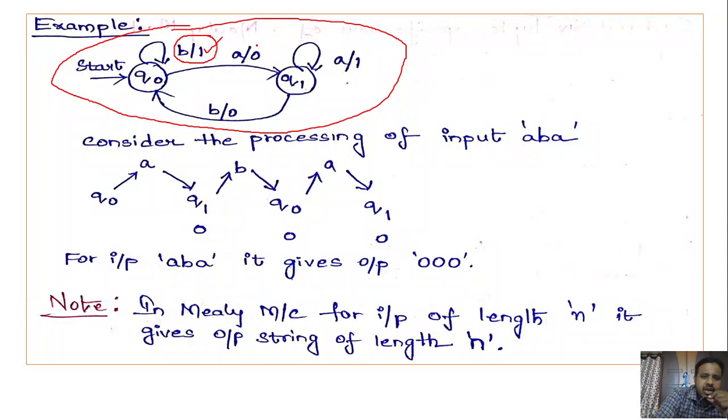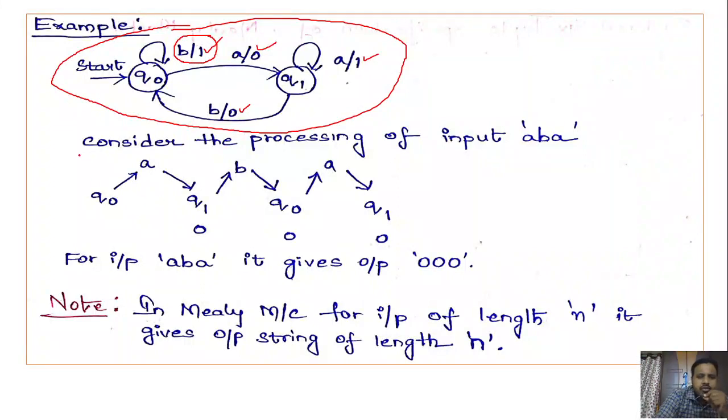Q naught on A, the output is 0. Q1 on A is a self transition and the output is 1. Q1 on B goes to Q naught and the output is 0. For every transition there is an output associated with it. Whenever we specify these things along with the finite automata, it is called a Mealy machine.